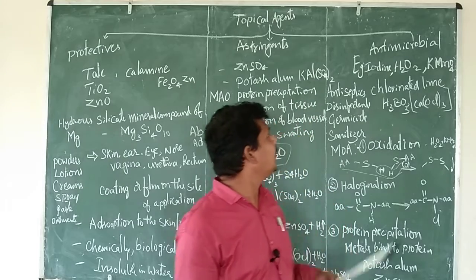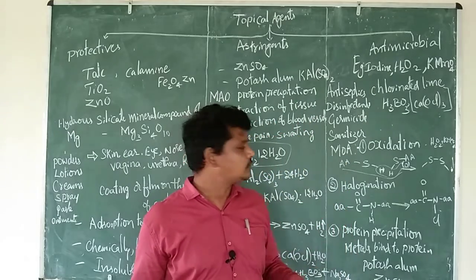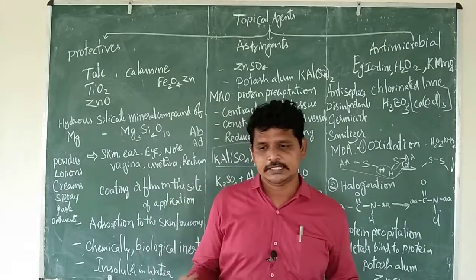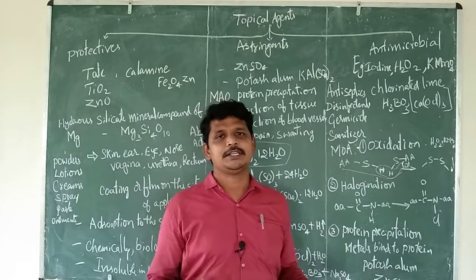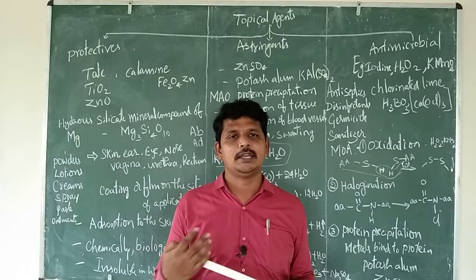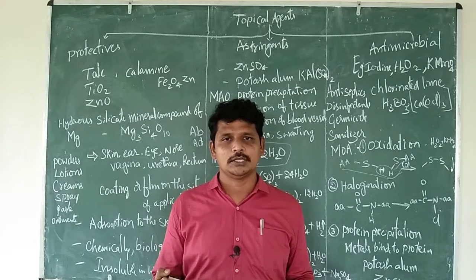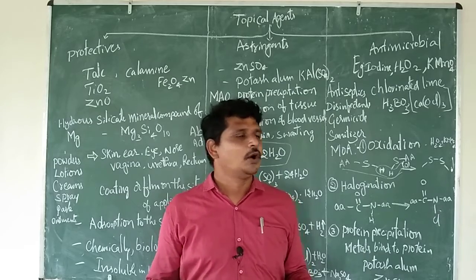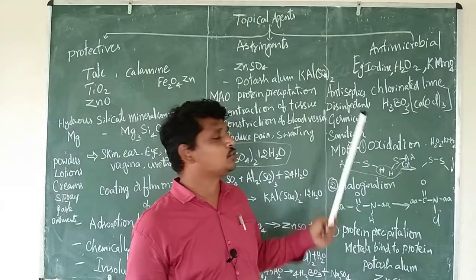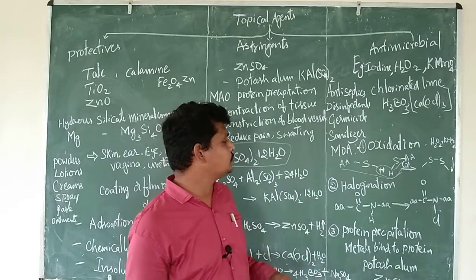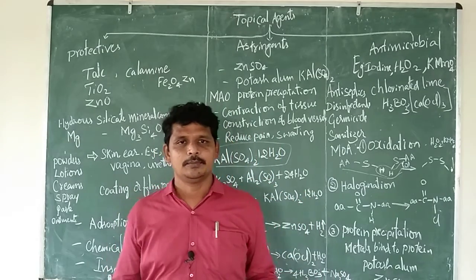Here we can add iodine. Iodine also works by halogenation. This iodine can be present in two forms, aqueous and tincture. Tincture means it is dissolved in alcohol, so it is called a tincture, or at lower concentration it can be dissolved even in aqueous solution. In both cases it will show antimicrobial property.